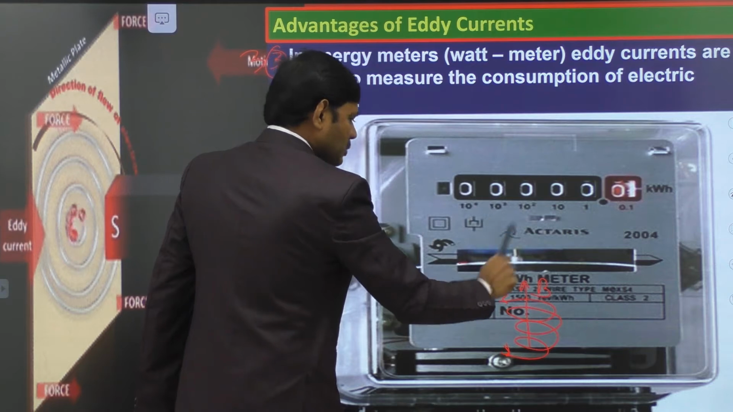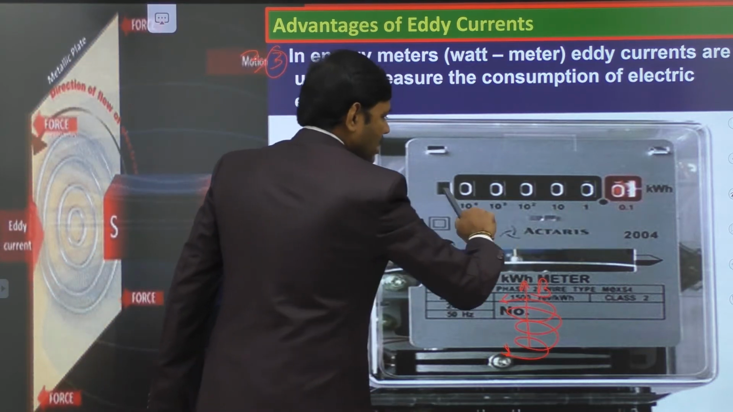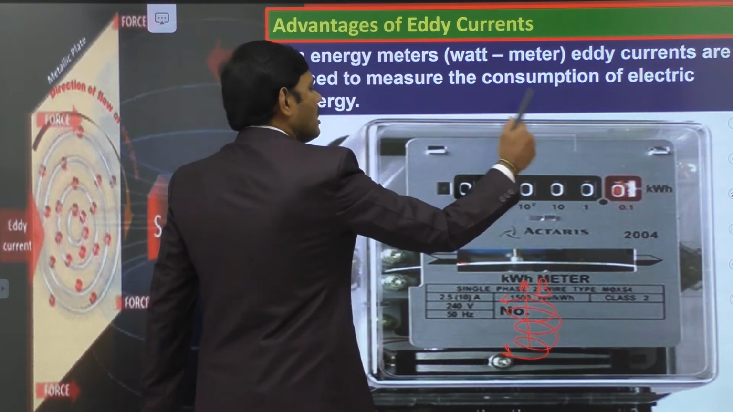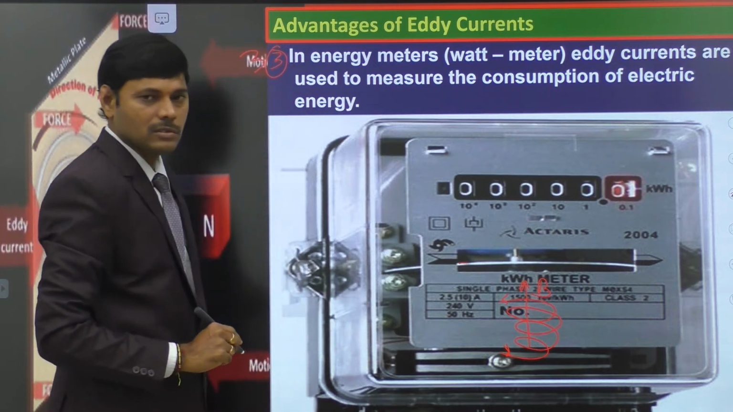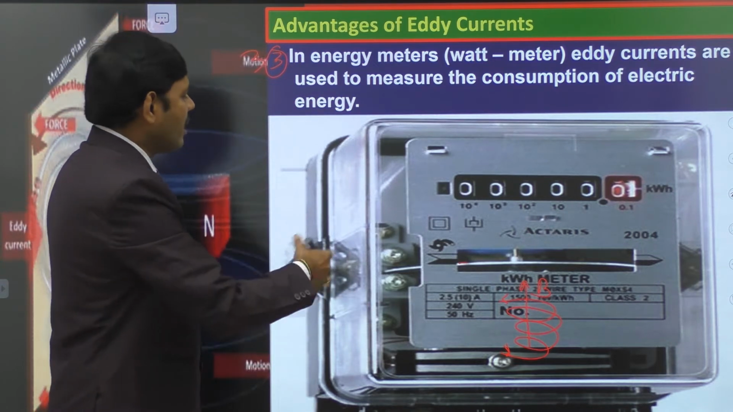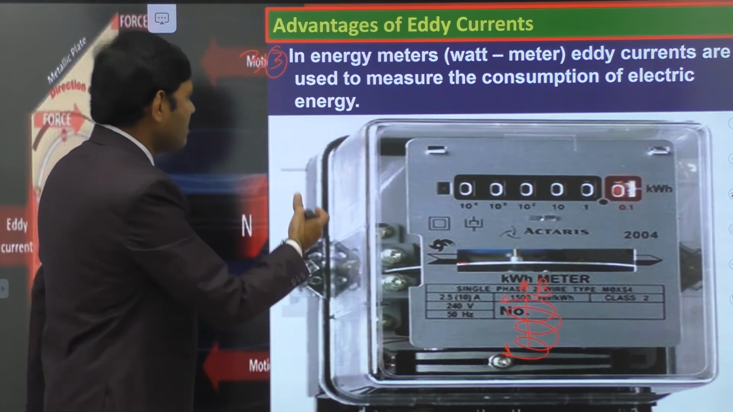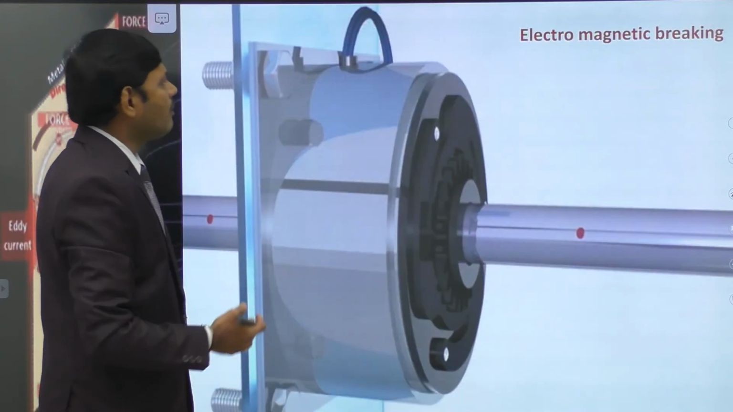Depending upon the speed of rotation, the reading changes, and that reading shows the current consumed in our house. So this is the advantage of eddy currents in using energy meters. So let us move on to one more application.